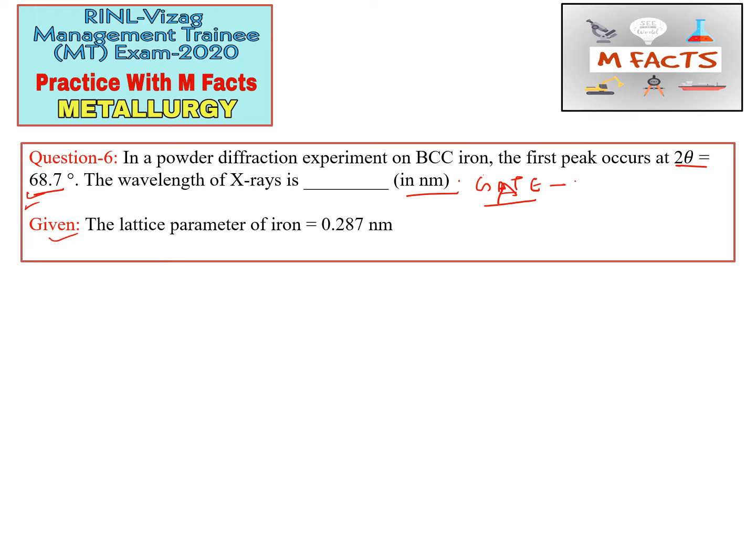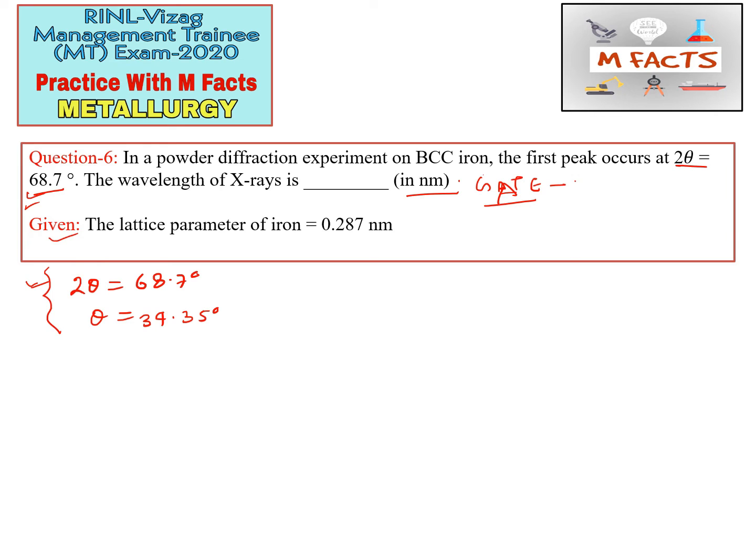So here we will write the given data, that is twice theta is given, so 68.7 degrees they have given. So this theta value will be 34.35. Okay, so whenever you are doing the numerical part, please deal with one given value at one time. So suppose you are changing unit conversion, do it for every unit. Okay, so change the units for every value.